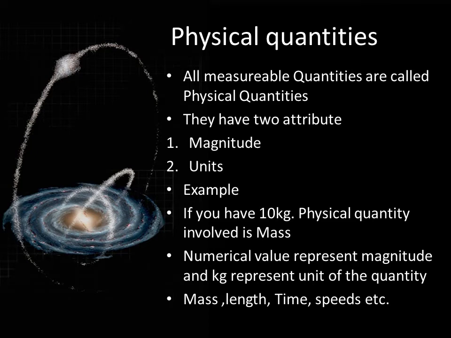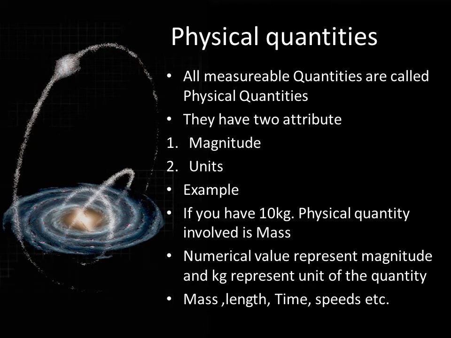As we discussed here, a physical quantity has two things. This numerical value, 10, represents the magnitude, and the unit of this physical quantity is kilograms. You can see this is the kilogram. So the numerical value represents magnitude and kilogram represents the unit of the quantity. Other examples of physical quantities are mass, length, time, speed, etc.